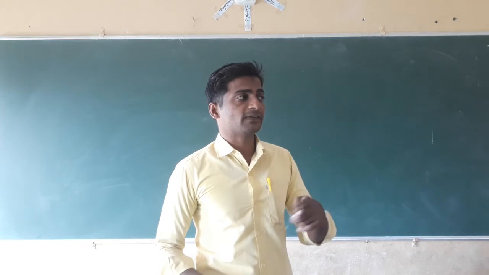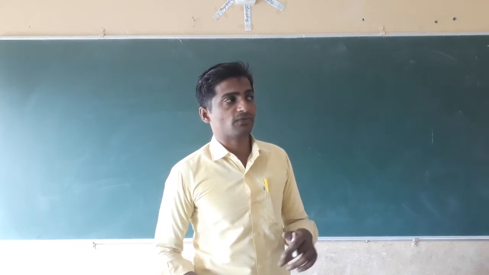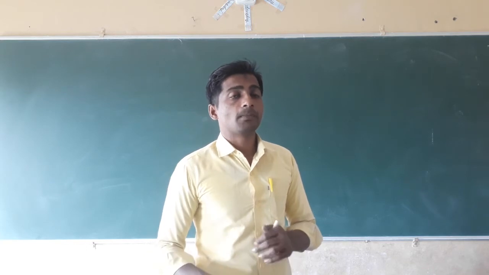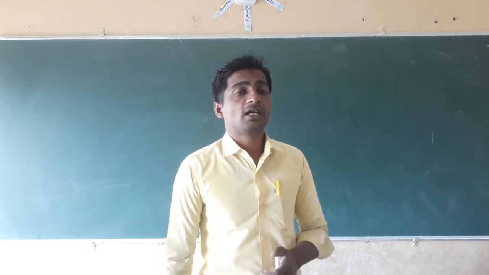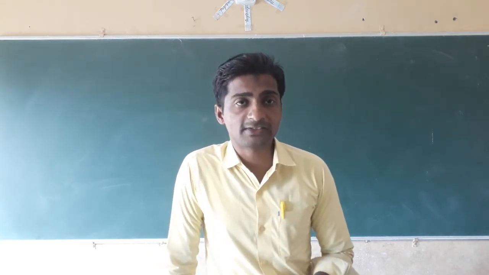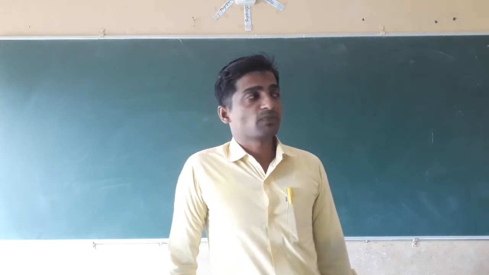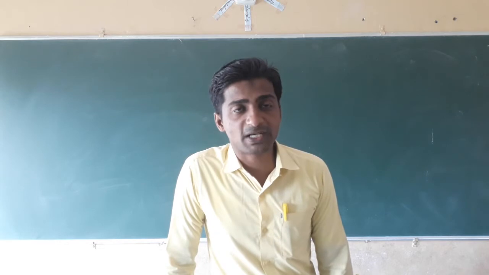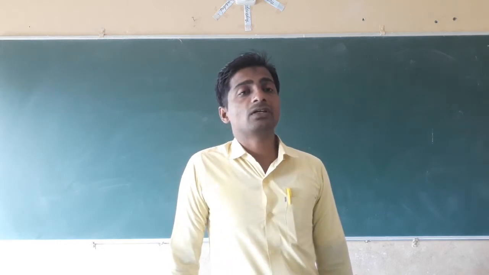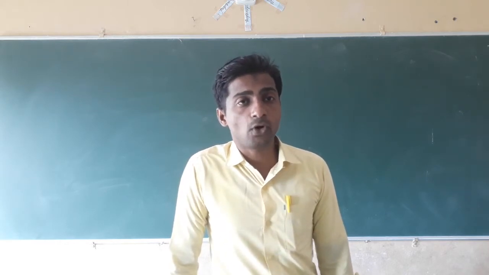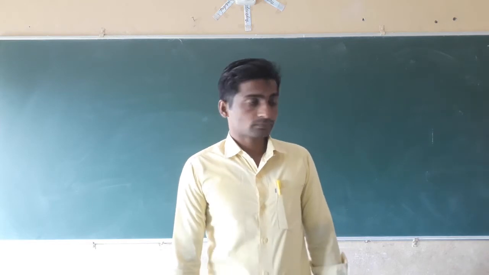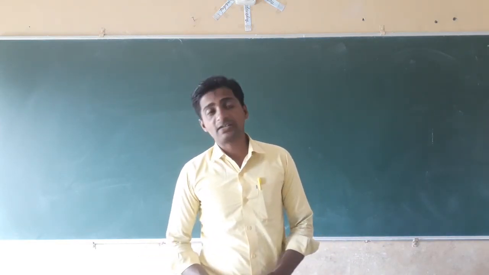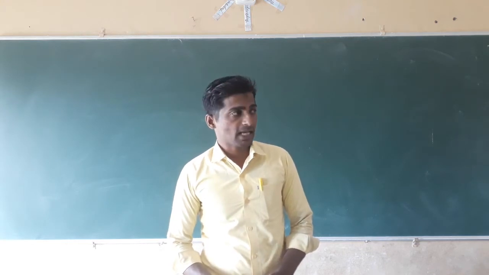The rebouncing of a ray of light when it strikes a plain shiny surface is called reflection. Mirrors are plain glass, plain shiny surfaces on which images are formed. These are the points that we studied in yesterday's class.